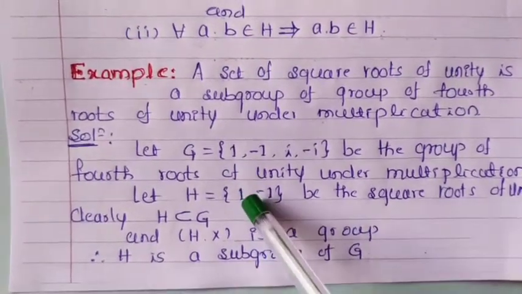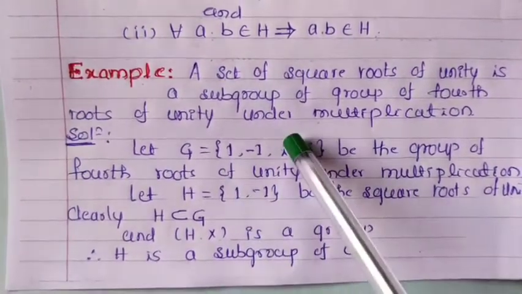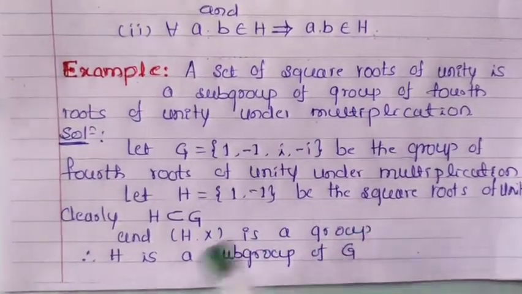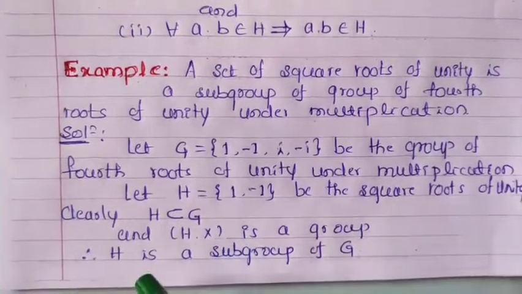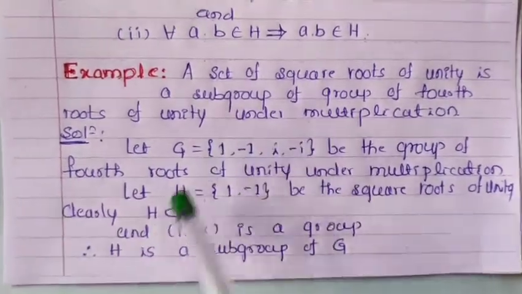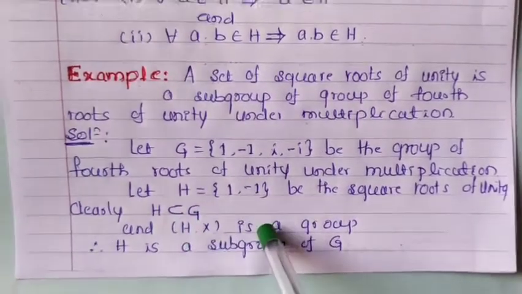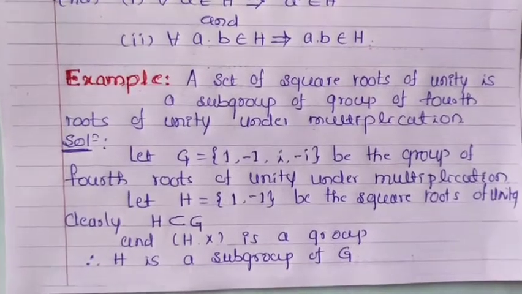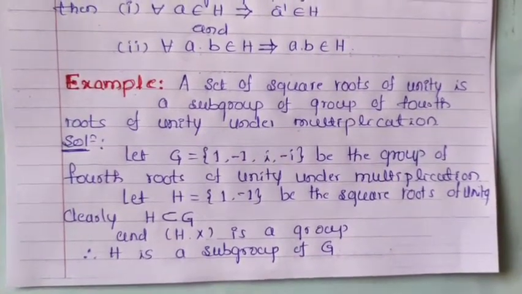So H is a group under multiplication and H is a subset of G, therefore H under multiplication is a group. Therefore H is a subgroup of G. Clearly G is a group, H is a subset of G, and H is a group, therefore H is a subgroup of G. Now to move towards the very important theorems on a subgroup.